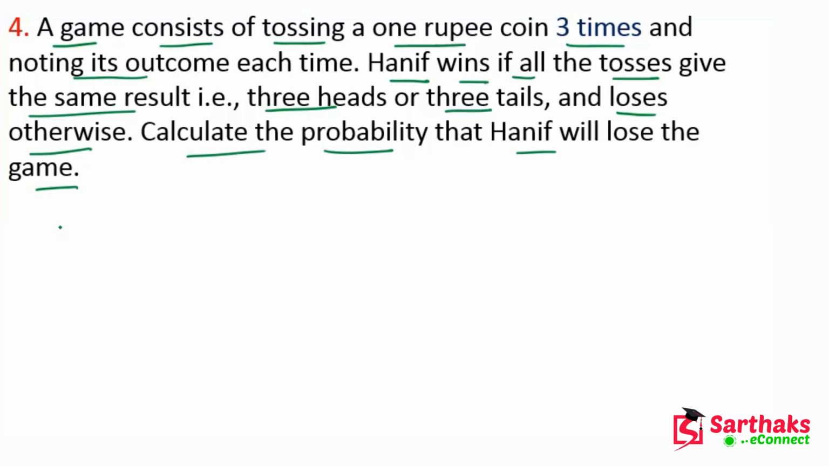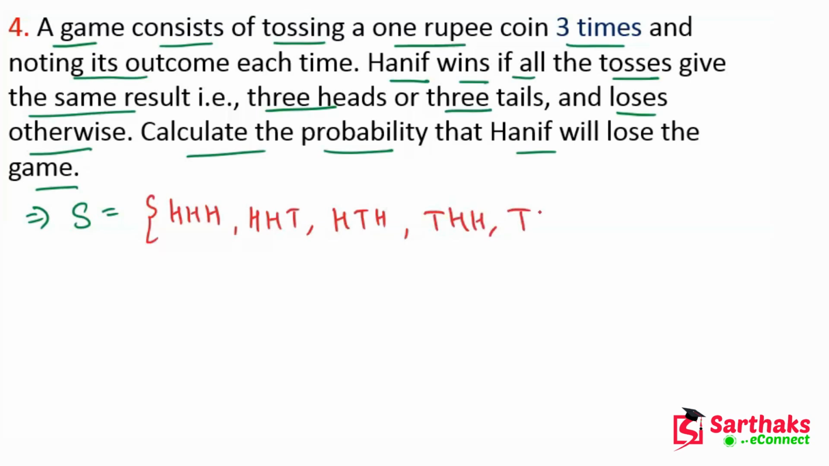First of all, my dear friends, we have to write the sample space. There are 3 tosses of a coin, so the sample space is: head, head, head; head, head, tail; head, tail, head; head, tail, tail; tail, head, head; tail, head, tail; tail, tail, head; and the last is tail, tail, tail. So this is the sample space.